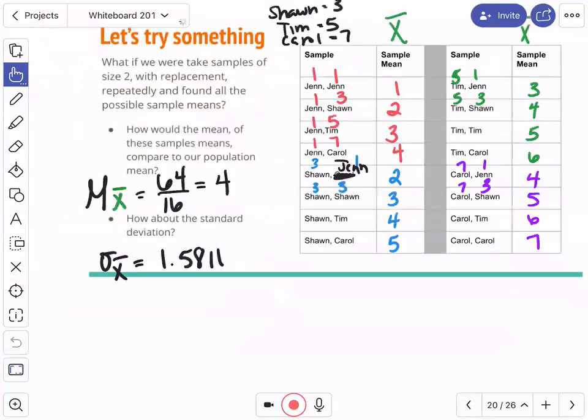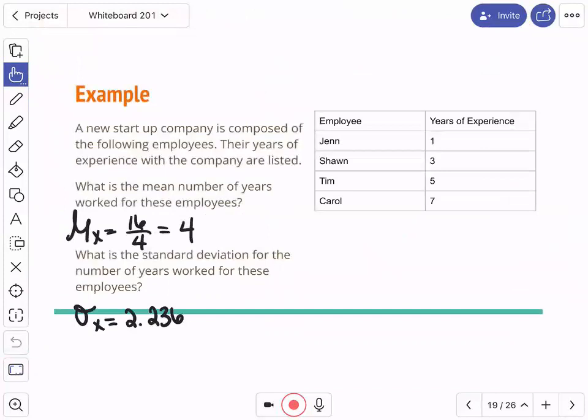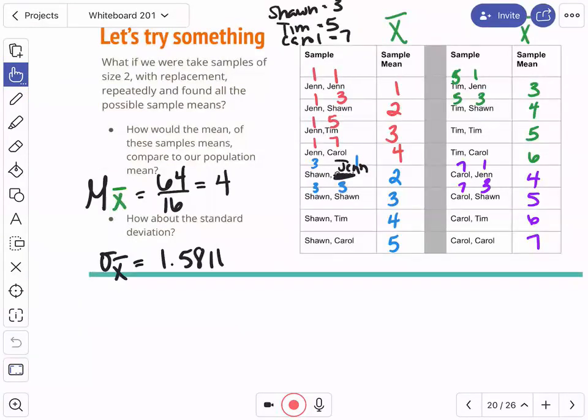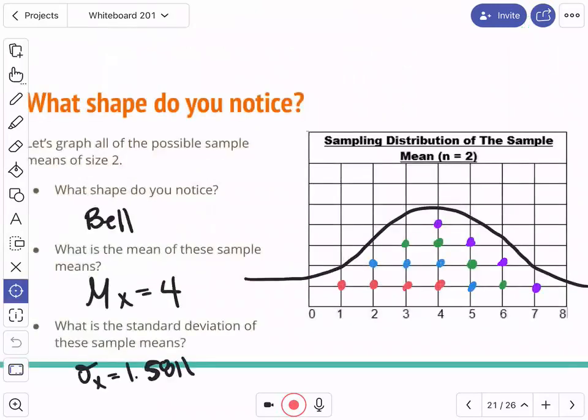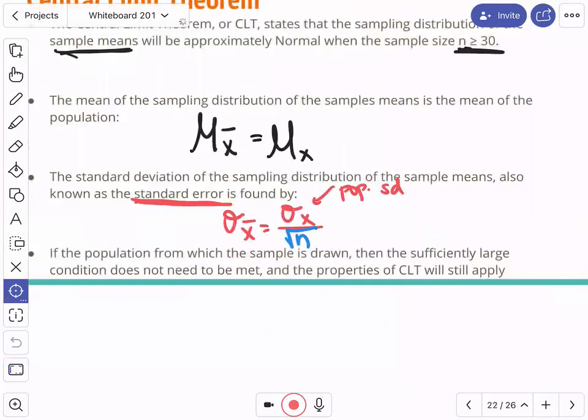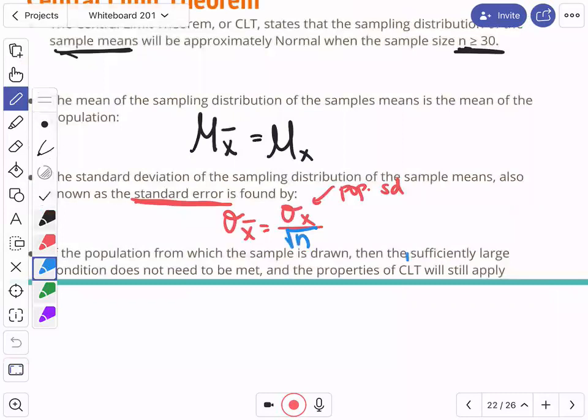And these numbers, 1, 3, 5, and 7, when you distribute them like this in terms of size 2, look what shape they gave me. They gave me an already normal shape. So the distribution I was pulling from was already normal. So the central limit theorem also holds there. If it's not bigger than 30, this bigger than 30 part right here, by the way, we call sufficiently large.